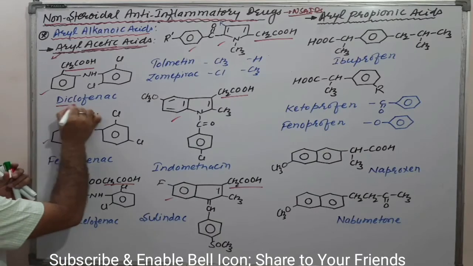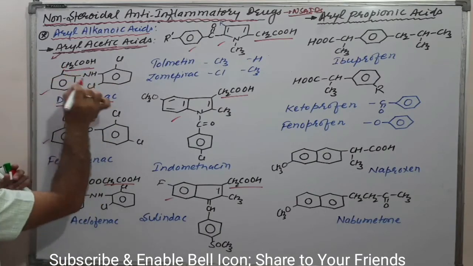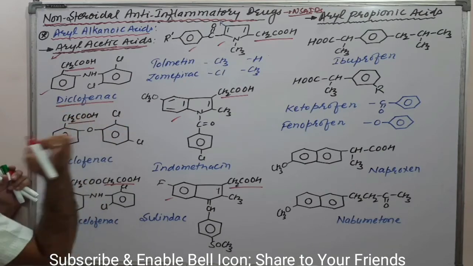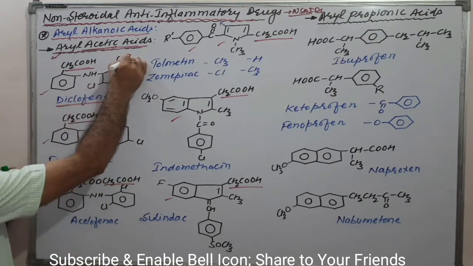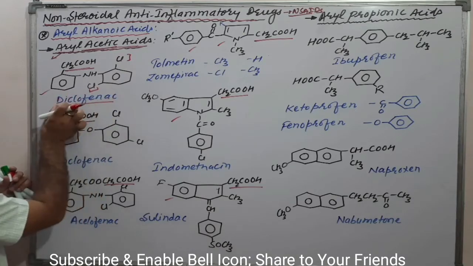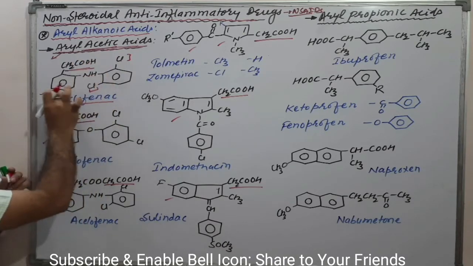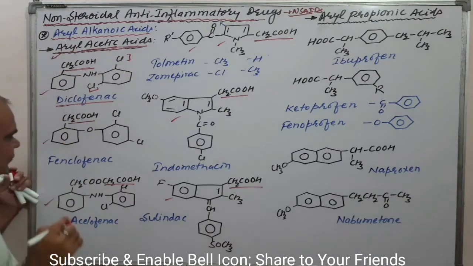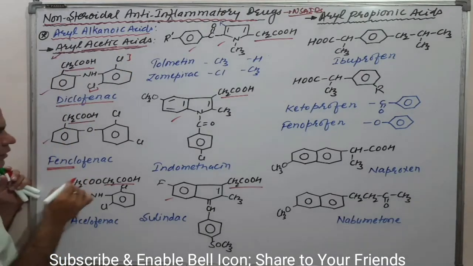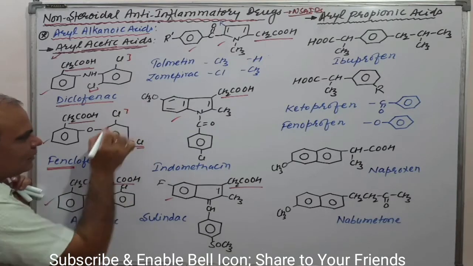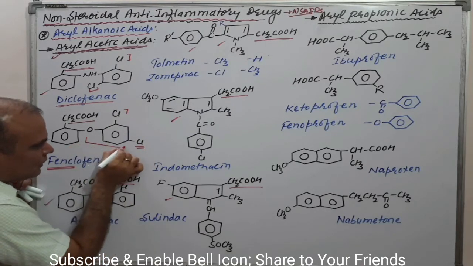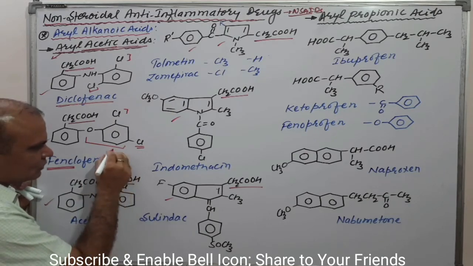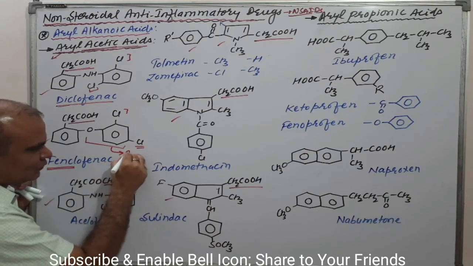That is diclofenac. See, this is the acetic acid. Diclo means 2 chlorines: di means 2, clo means chlorine. One chlorine and another chlorine. Diclofenac. This is the phenac, and this is the whole moiety. Similarly, fenclofenac: chlorine, and this group is known as phenoxy.